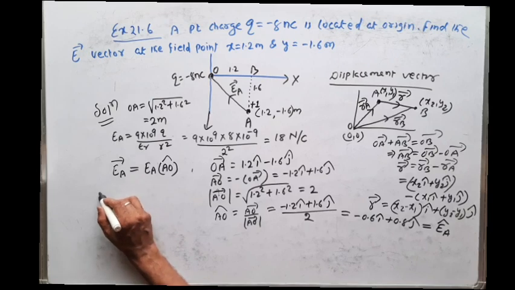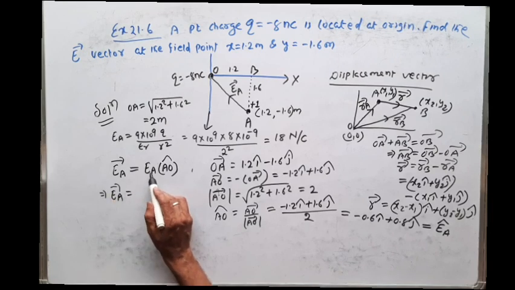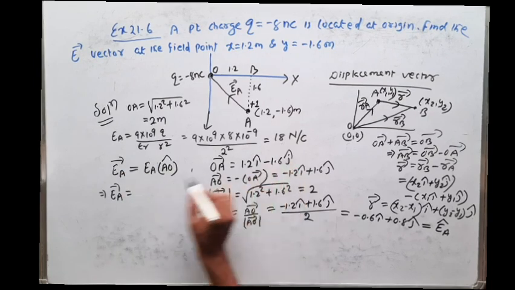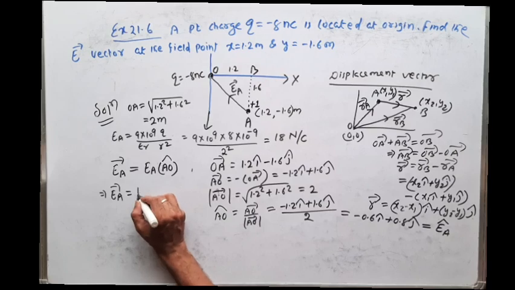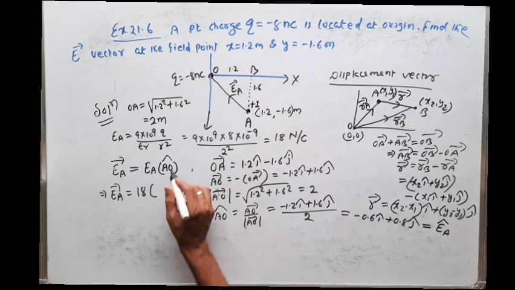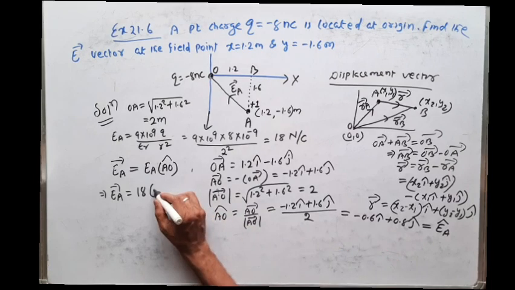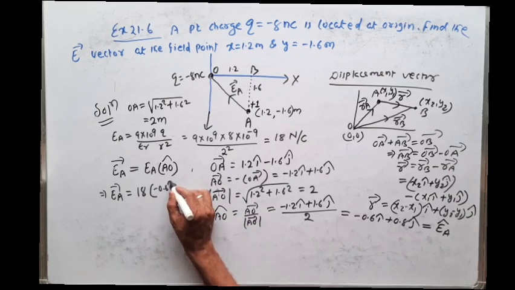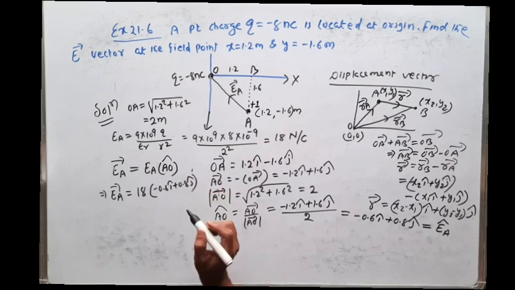So I can write the EA vector is equal to EA magnitude. What is the magnitude of electric field intensity at A? We have already derived, that is 18, into the unit vector of AO vector. Unit vector of AO vector is minus 0.6 I cap plus 0.8 j cap.